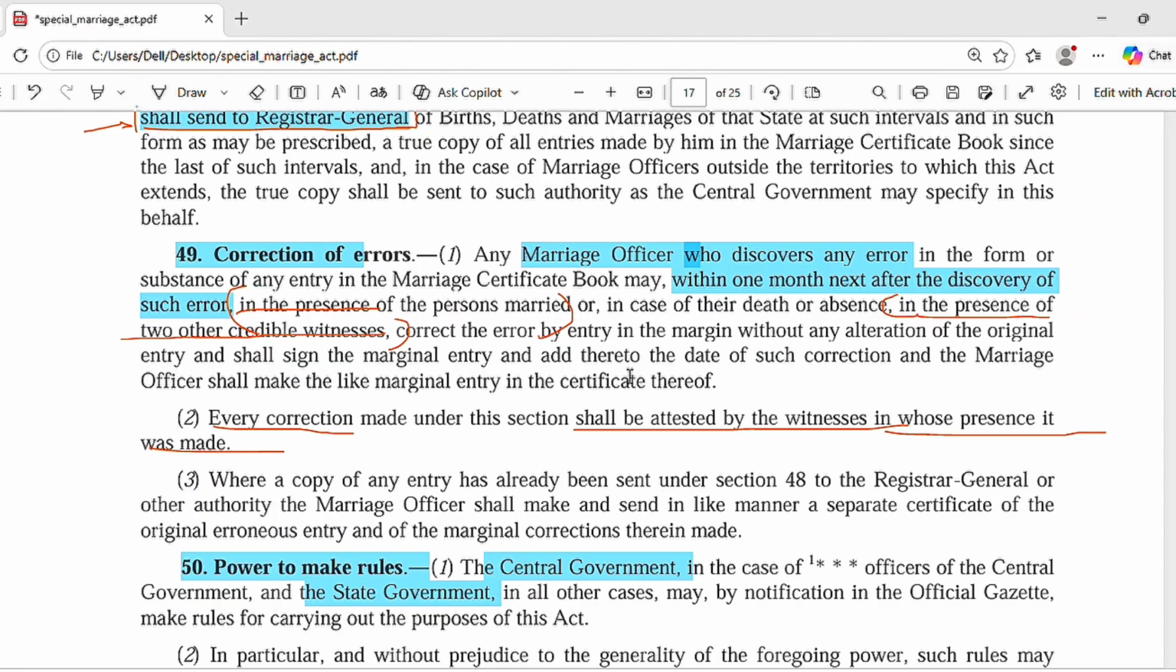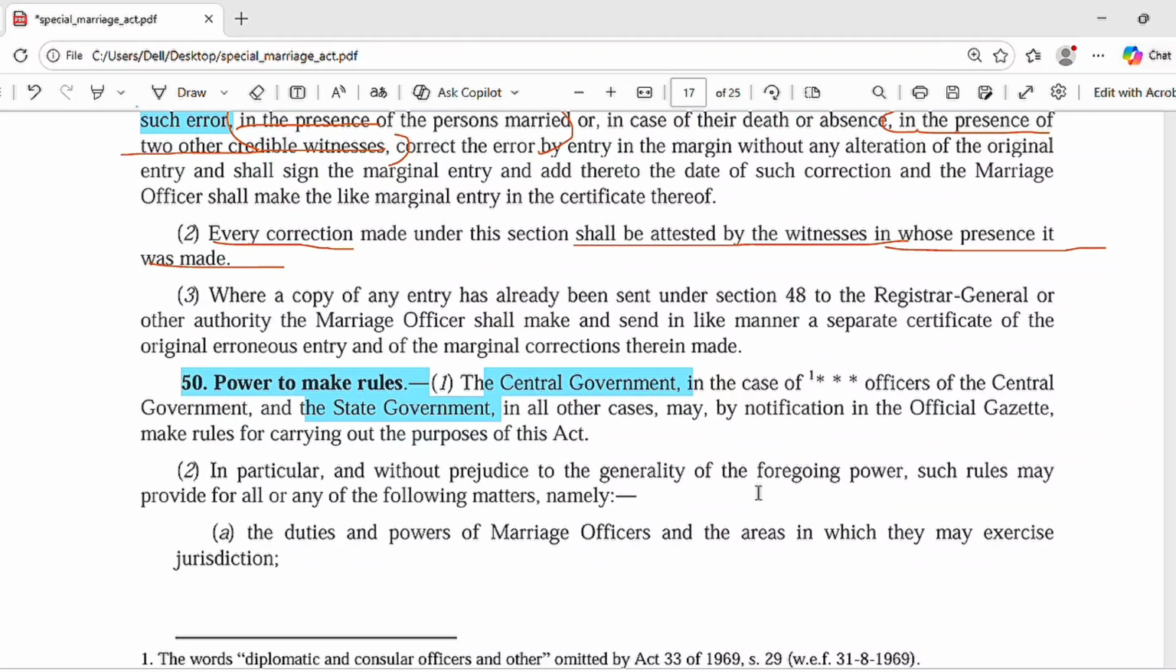And the power to make rules for carrying out the purposes of this Special Marriage Act will be conferred upon the central government and the state government, and that will be done by notification in the official gazette.